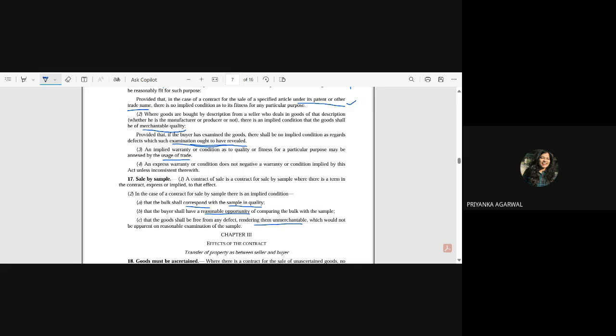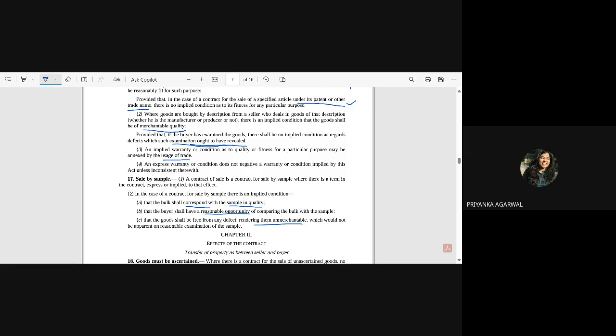Certain things are very latent. Suppose the bulk given to you prima facie looks like the sample, the same sunflower oil, but it has some quantity of hemp oil or coconut oil which you cannot see with your naked eye, right? So it prima facie matches the sample, but it is not matching as such.